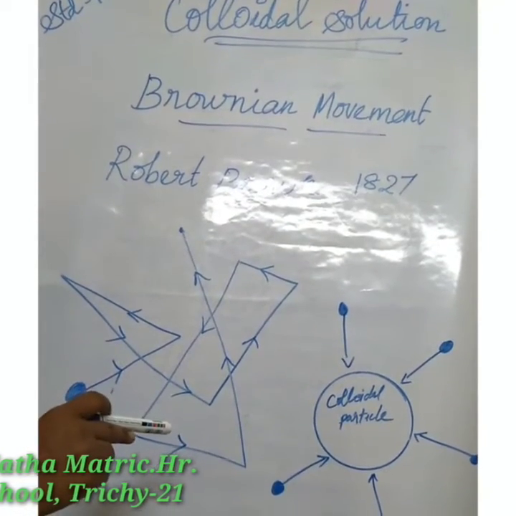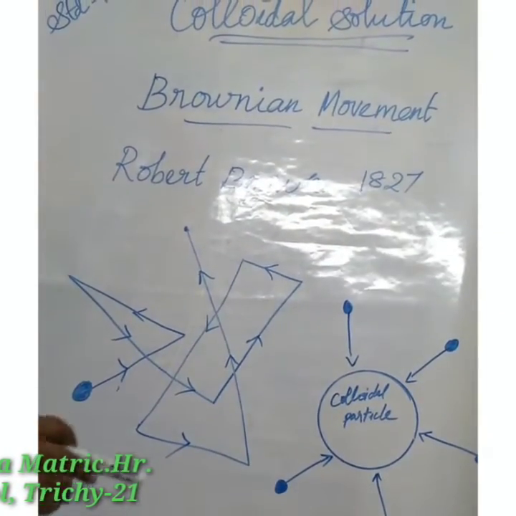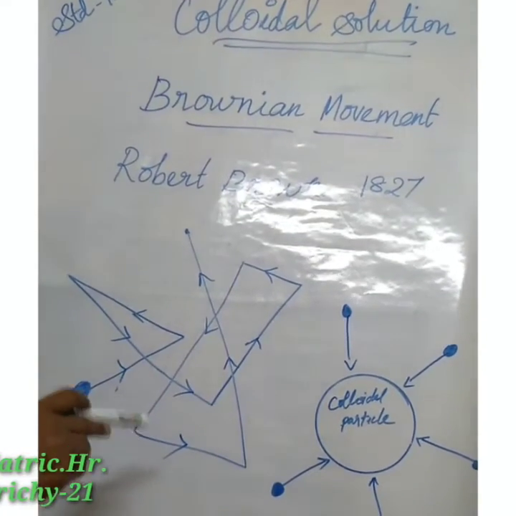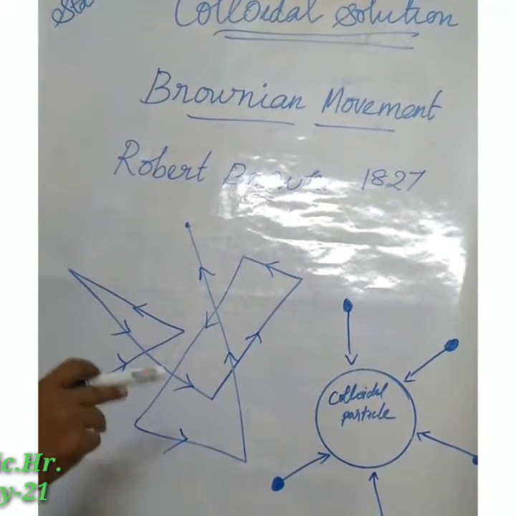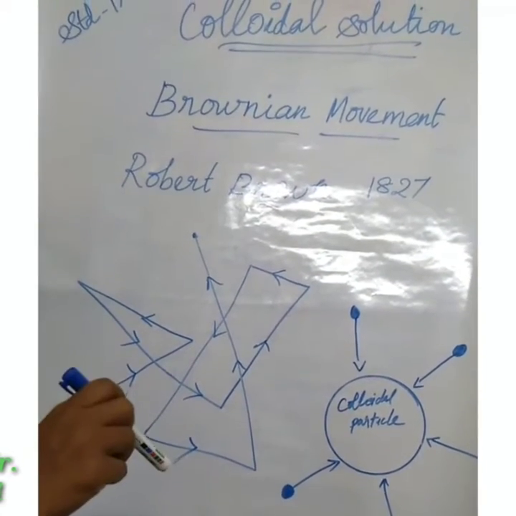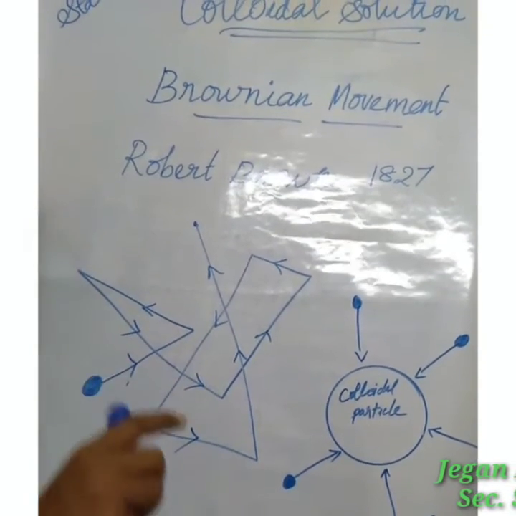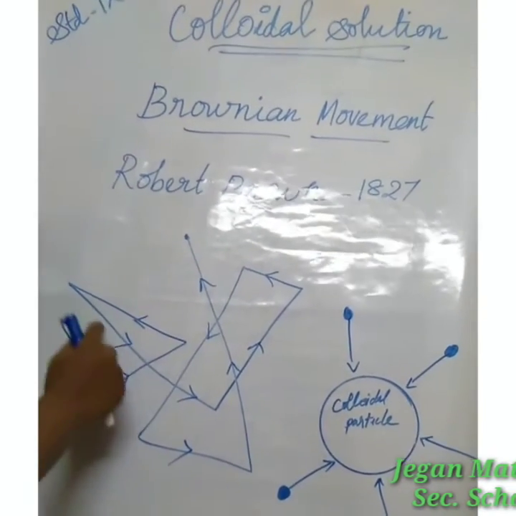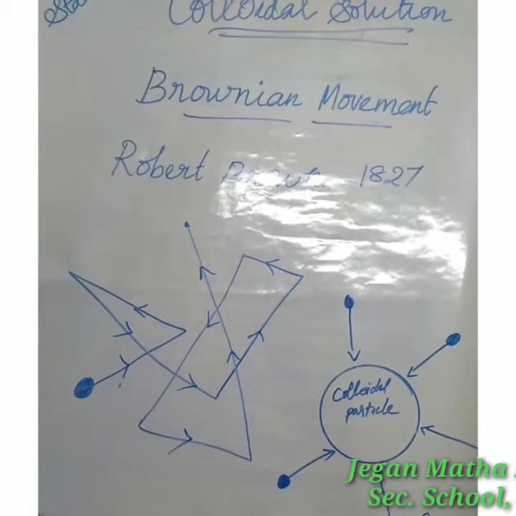I repeat, Brownian movement. The zigzag movement of small particles suspended in a liquid or gaseous substance is called Brownian motion. Already you know the colloidal solutions. When colloidal solutions are viewed under a powerful microscope, it can be seen that the colloidal particles are moving constantly and rapidly in zigzag directions.